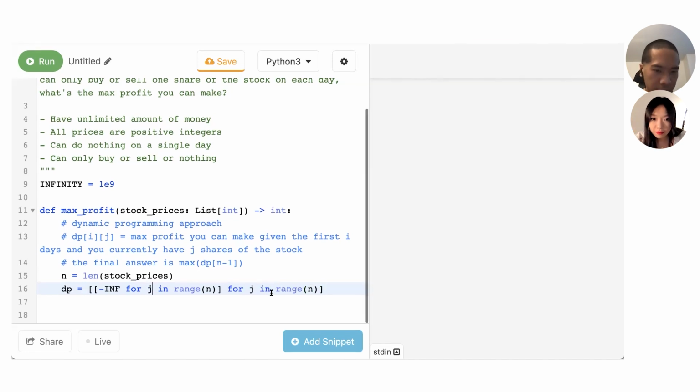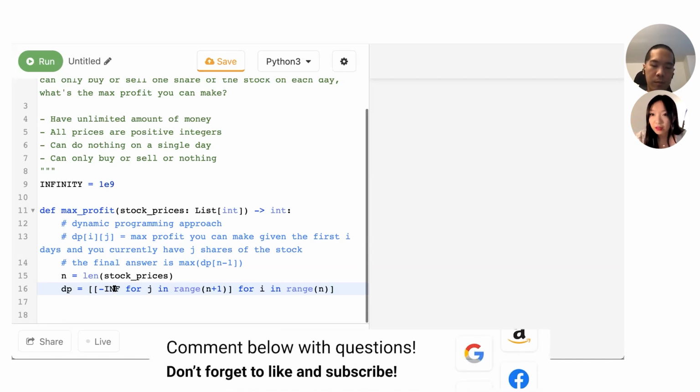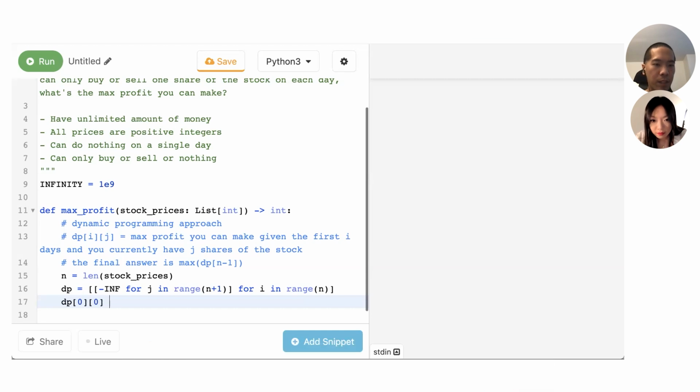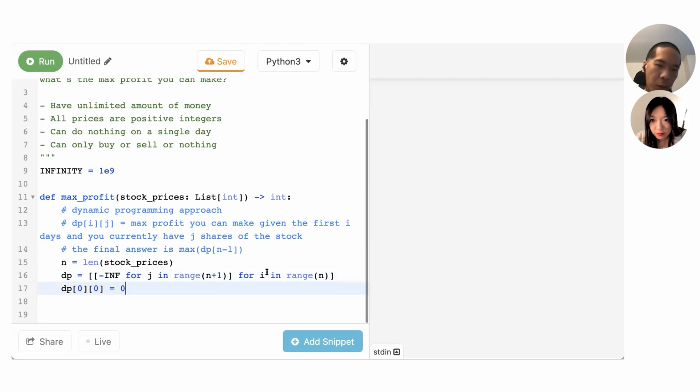Sorry, this should be our inner loop, this outer loop. We can have at most n shares, so I'll add plus 1 here. And then we're going to do this one by one. Initially I set it to a very large negative number because they're all impossible at first. Then our base case is I start on the first day with 0 shares, and this is equal to 0. I have made no profit so far.